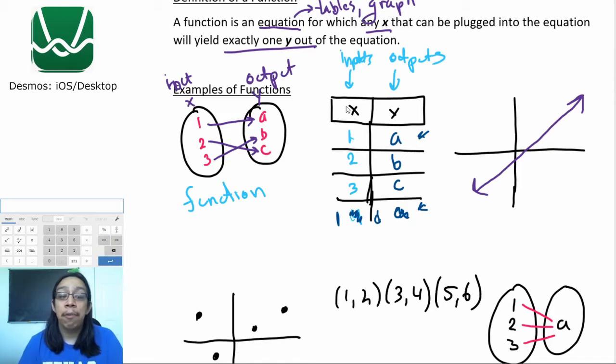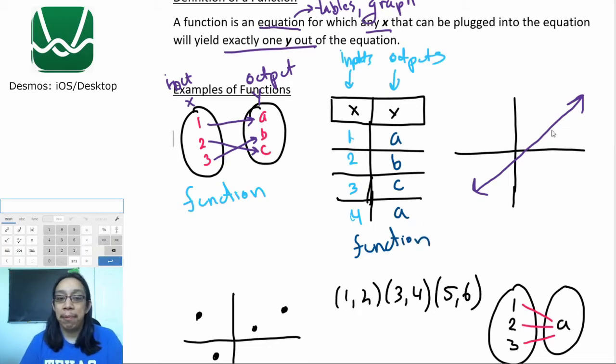It's okay if the y values repeat. It's a bad thing if the x values repeat. So in this case, just ask yourself, does every x go to exactly one y? In this case, it does. It's okay if the y's repeat. So this is going to be a function.